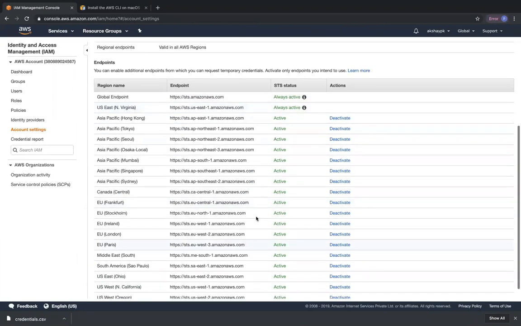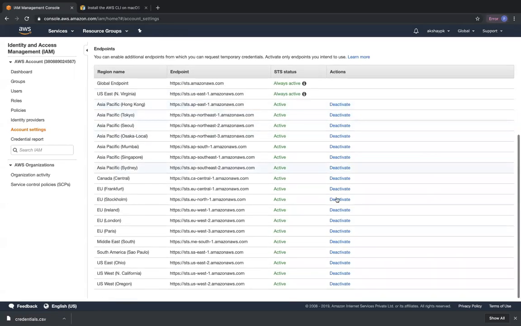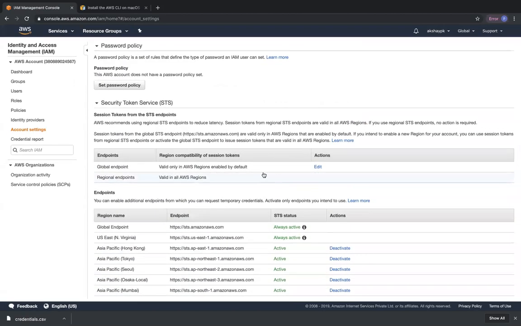Other than that, right now all the other regions are also active. I can go ahead and deactivate any one of the regions over here. So generally I will work with only Mumbai region and Northern Virginia region. Right now I have resources in only these two regions. I can go ahead and deactivate any other region that I want. But we will look at password policy.